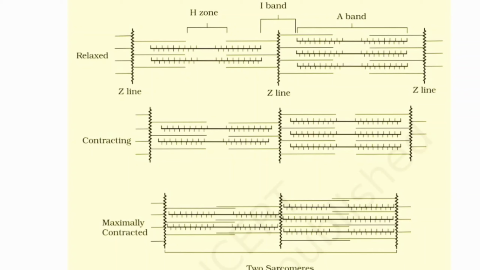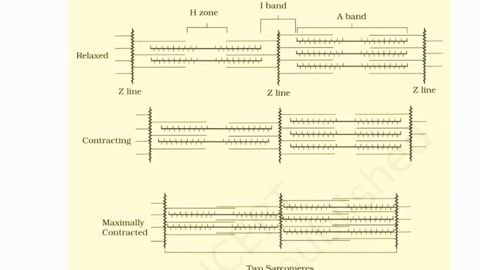Here we have the H zone as well. This is the H zone, correct? We have the I band as well. This is the I band, and we have the A band as well, which is the complete myosin. So in the relaxed portion, we are observing the I band, the H zone, and the A band as well.